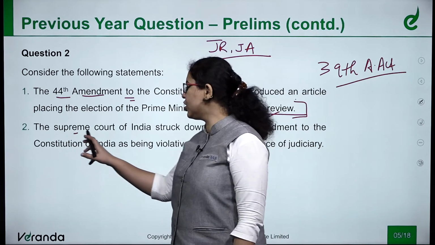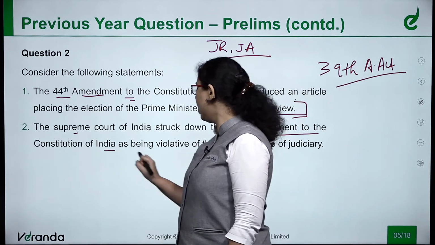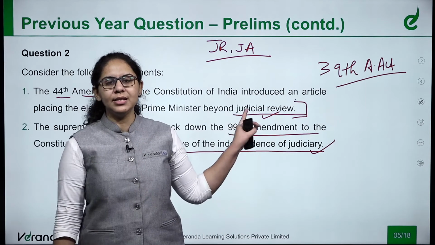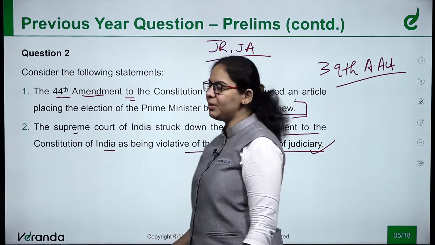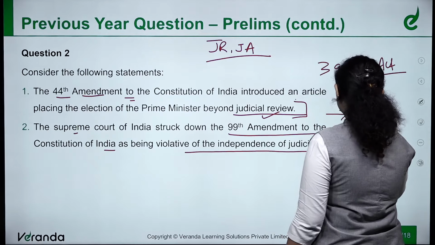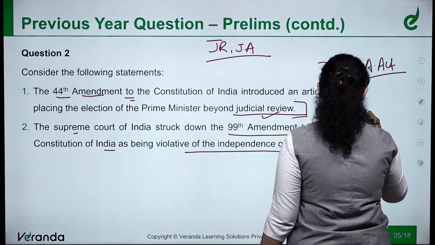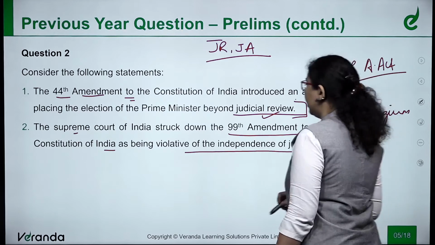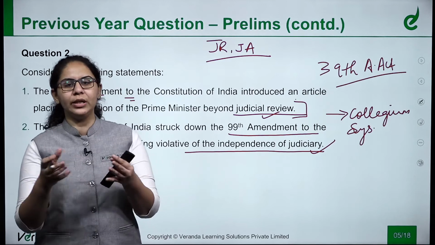Second statement, the Supreme Court of India struck down the 99th Amendment to the Constitution of India as being violative of independence of judiciary. To get this statement correct, we need to know the 99th Amendment Act. What is the 99th Amendment Act? It was basically about a system of appointment of judiciary. It was removing the collegium system. The appointment of judges was done by the collegium system. The people inside the judiciary only decided who will be the next judge or judges.